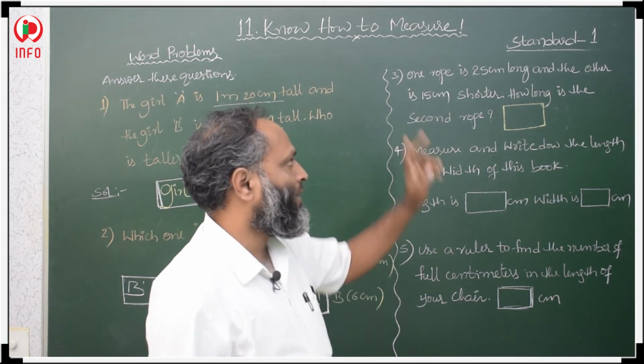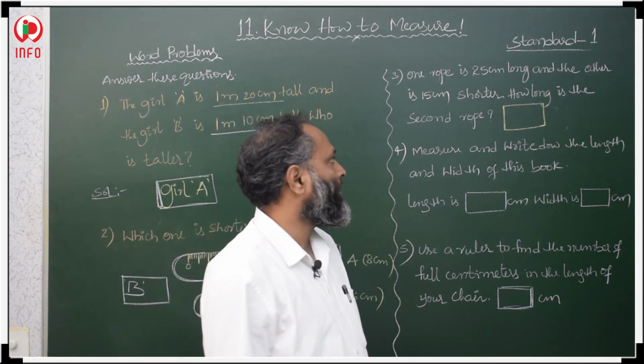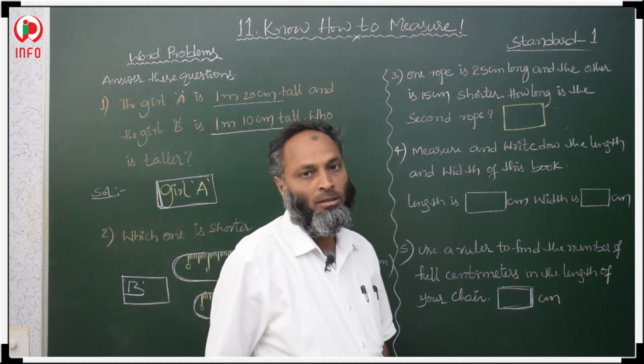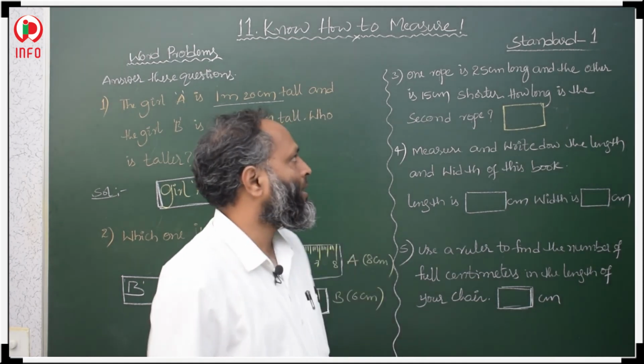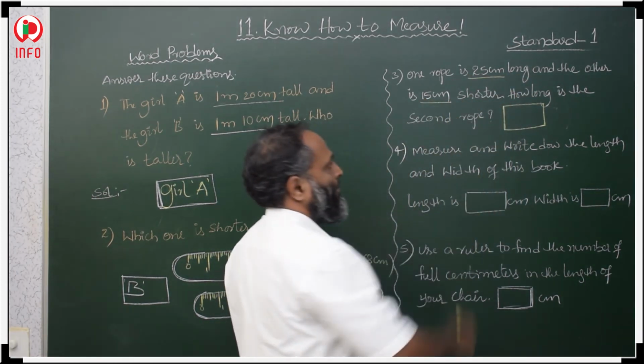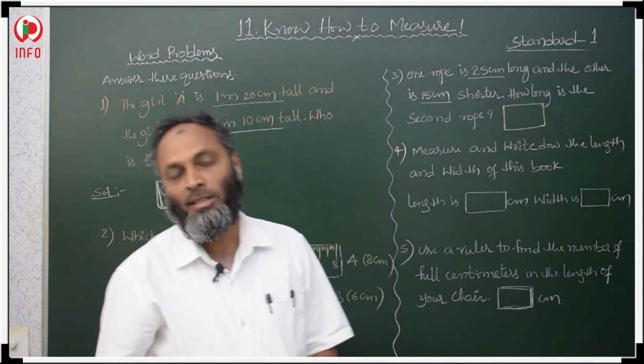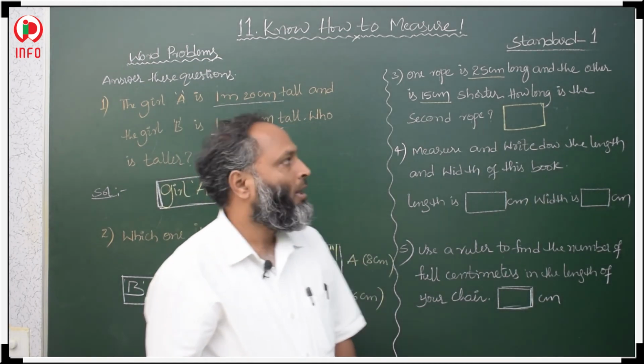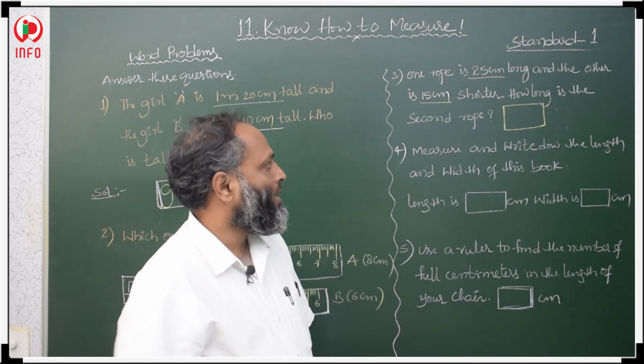Now see the next question. One rope is 25 centimeters long and the other is 15 centimeters shorter. The first rope is 25 centimeters long and the second rope is 15 centimeters shorter. How long is the second rope?